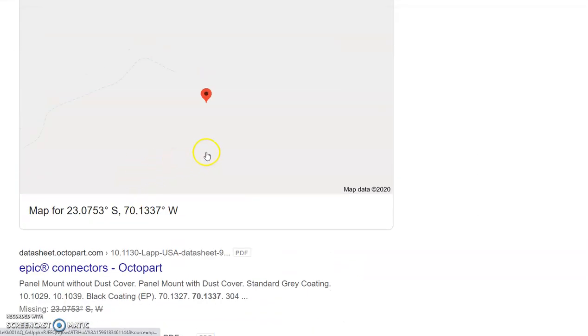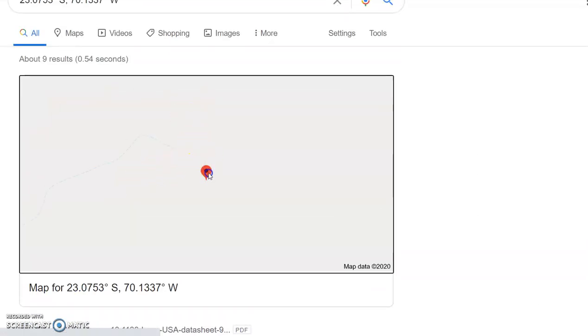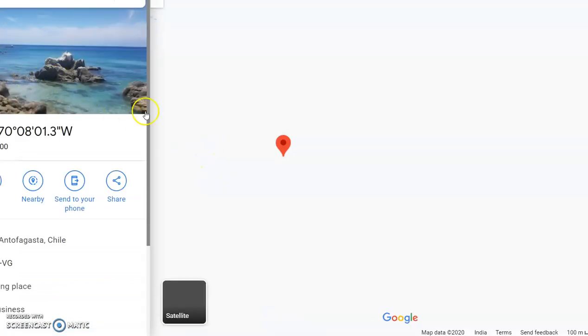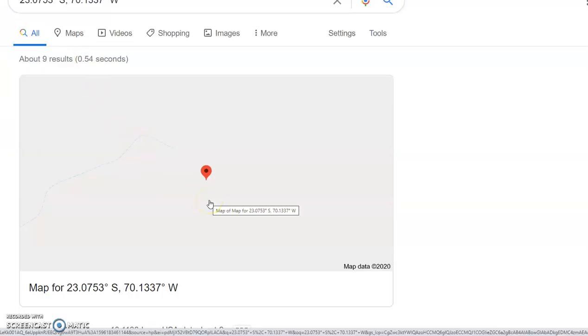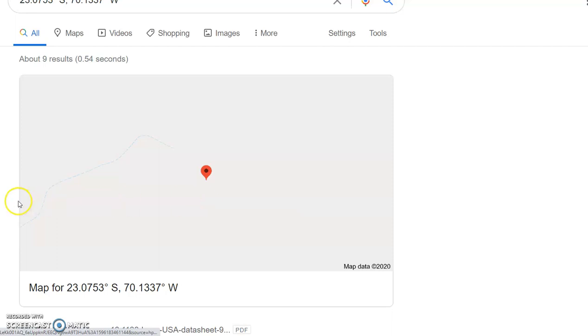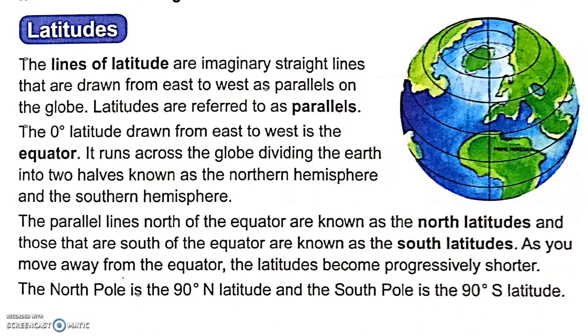Now this is a completely different location. It is not Gandhidham. It is somewhere in the ocean. It is in Chile. So see, if we enter a wrong location, north and south and east and west also matter. Like if we enter a wrong house number, for example, if my house number is 5 in plot number 24, and by mistake I write house number 5 in plot number 42, then somebody will go to the wrong address. So that is why we always have to be careful about north and south when we are talking about latitudes and longitudes. Okay.